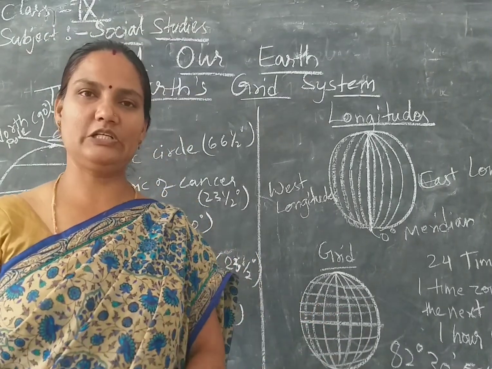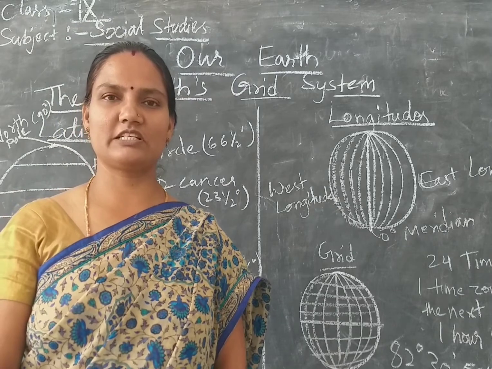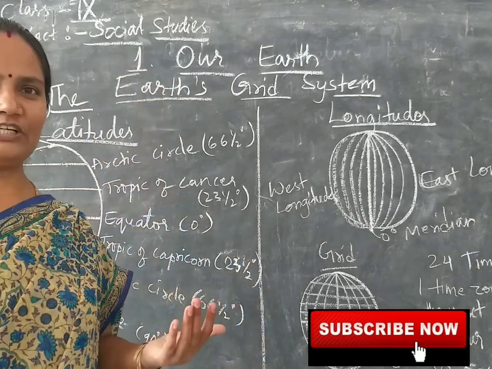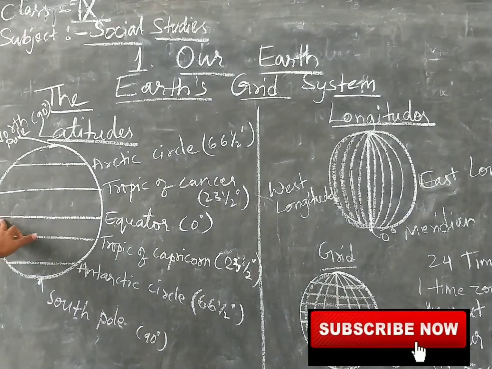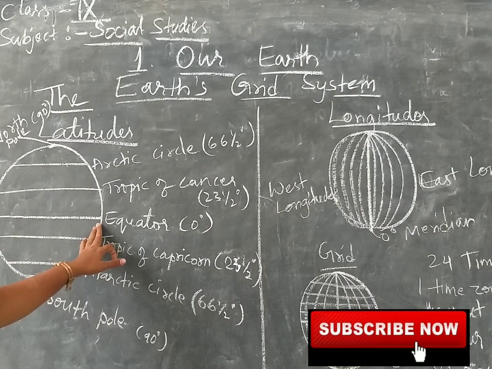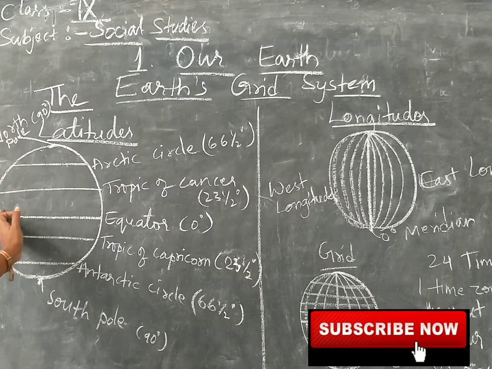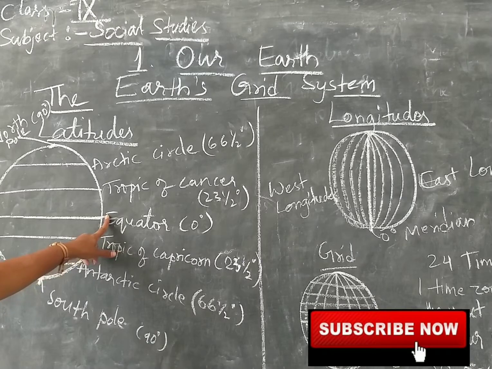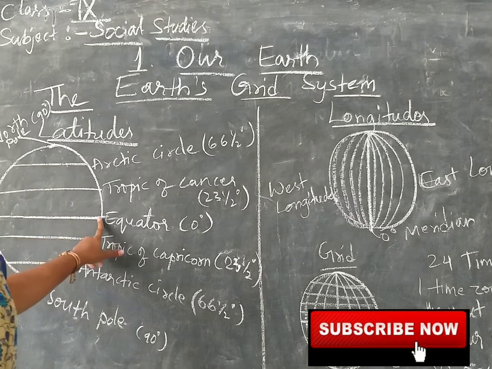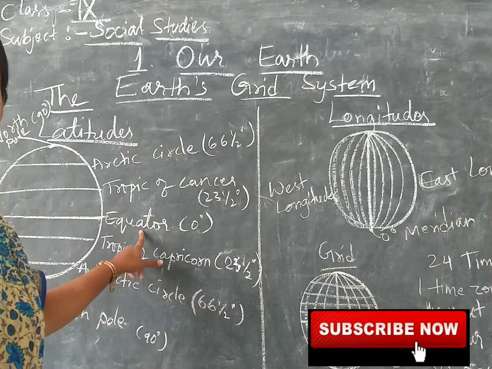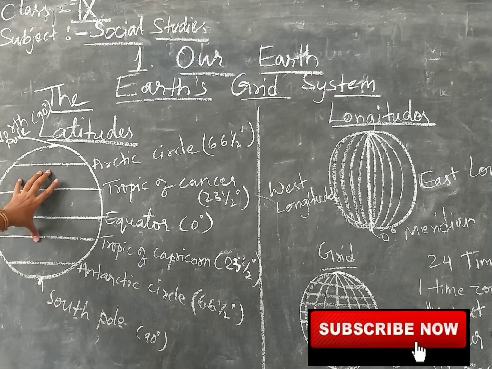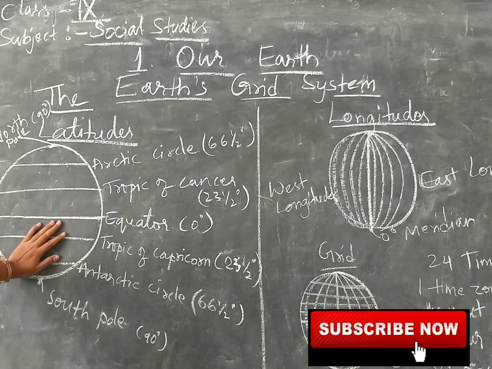Okay, now what are these latitudes and longitudes? Shall we discuss them in detail? Right? So what are latitudes? Latitudes are the horizontal lines drawn on the globe. They run from west to east, east to west. The horizontal line drawn exactly in the middle of the surface of the earth is the equator. Equator divides the globe into two equal hemispheres. This is the northern hemisphere, this is the southern hemisphere.